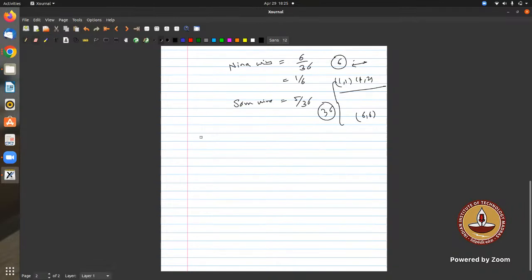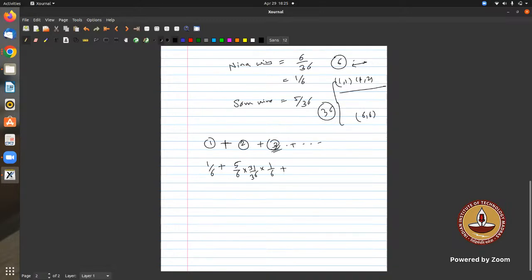She will win in the first game, or she will win in the second chance, or in the third chance, like that. If she wins in the first, the probability is 1 by 6. In the second attempt, it means in the first attempt both lose. So the probability is 5 by 6 into 31 by 36 into 1 by 6.